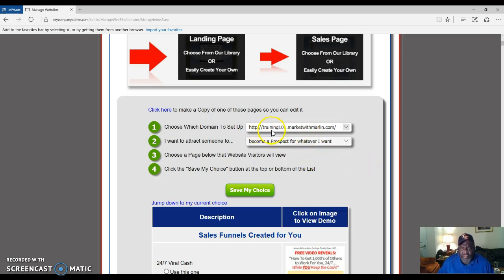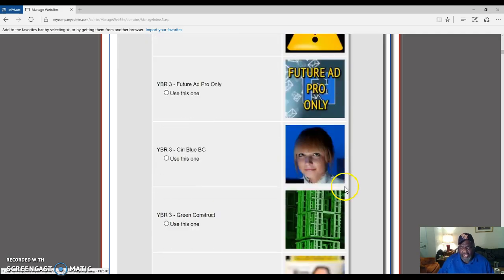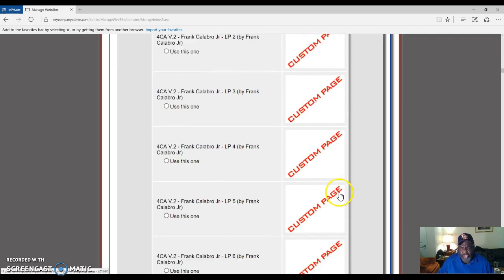Okay, you see the subdomain that I created right here, and right here it says I want to attract someone to become a prospect for whatever I want. Use that. Don't use the one to become a free lead system forever. Remember, always use this one when you are creating your subdomain and assigning a capture page to it.